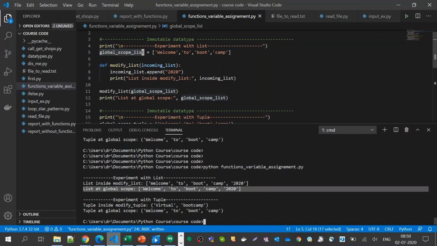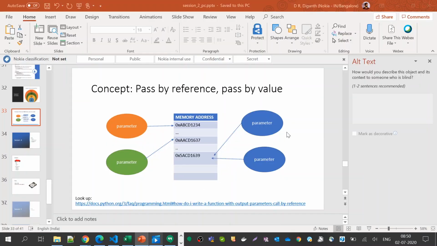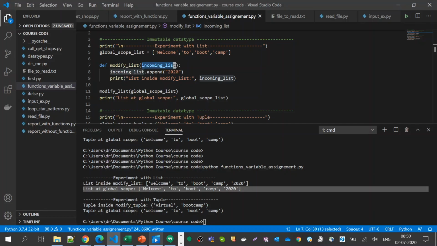That means we are passing it by reference. This was the global parameter, and this was the parameter inside the function, and since they point to the same memory location, if I modify this, this gets automatically modified. That is how Python works for lists.